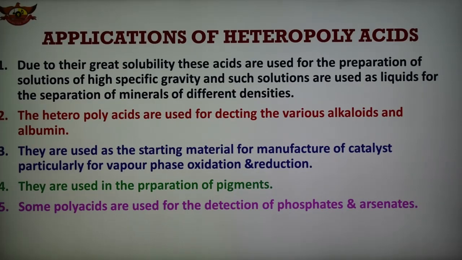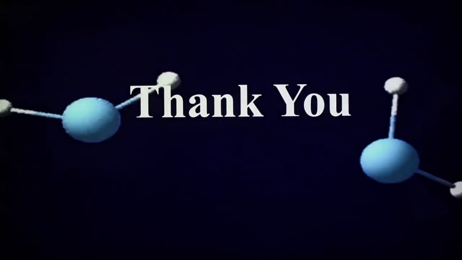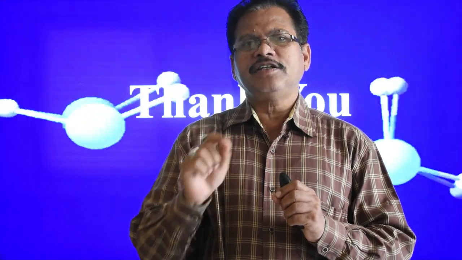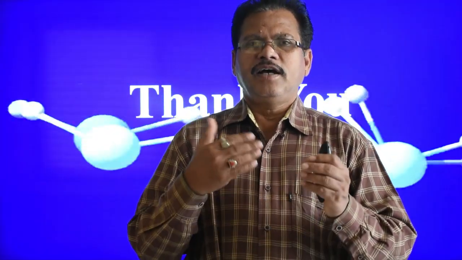Heteropoly acid structures are suggested by different theories. So in today's part we have seen the different theories. There are 4 important theories of heteropoly acids. Number 1 is the Rosenheim theory, second is Pfeiffer's theory, third is Pauling's theory, and fourth is the Keggin theory. The first 2 theories are based on Werner's coordination theory of complexes, and in addition to that, the Pauling and Keggin theories have been given.